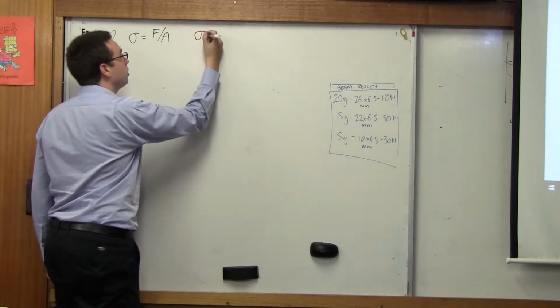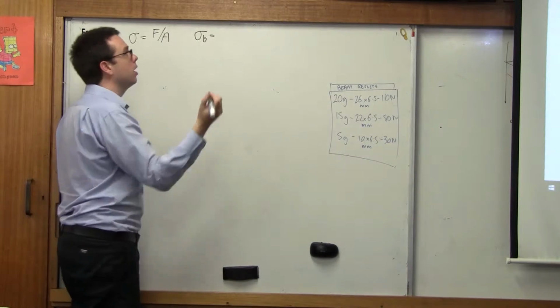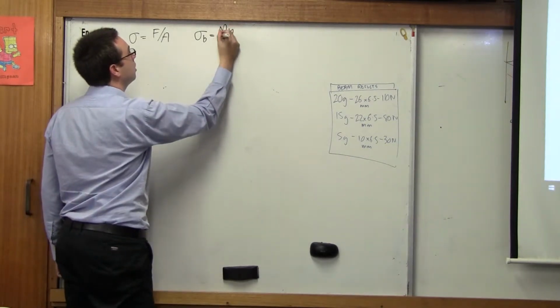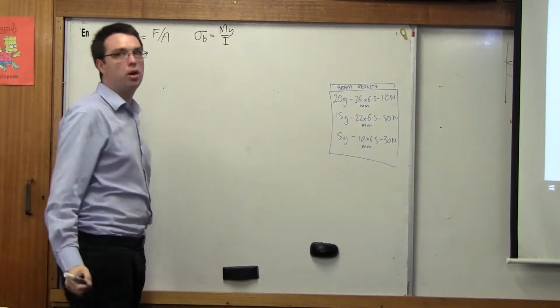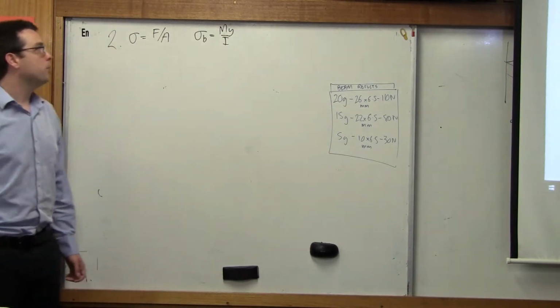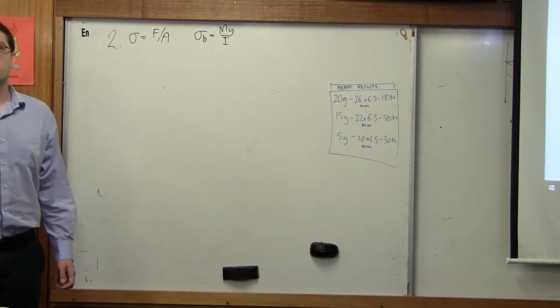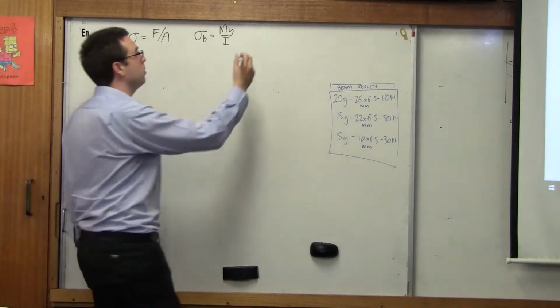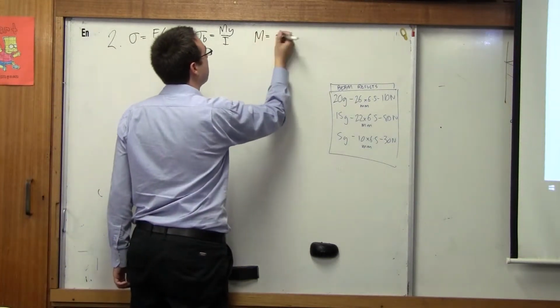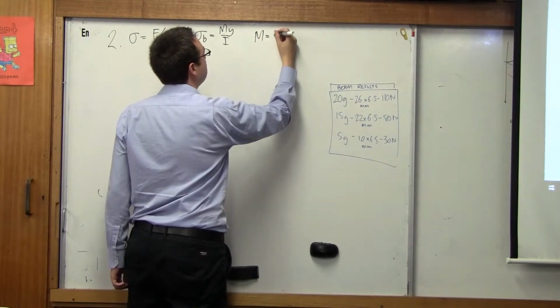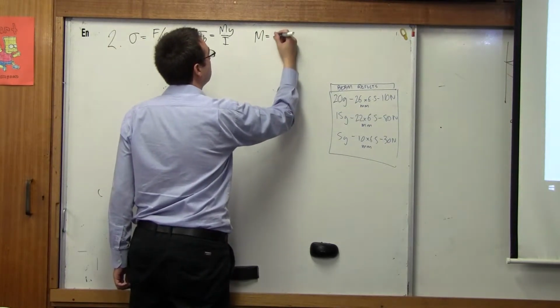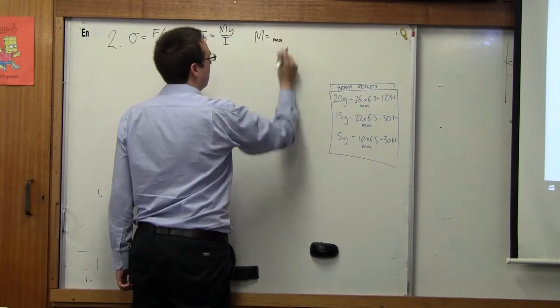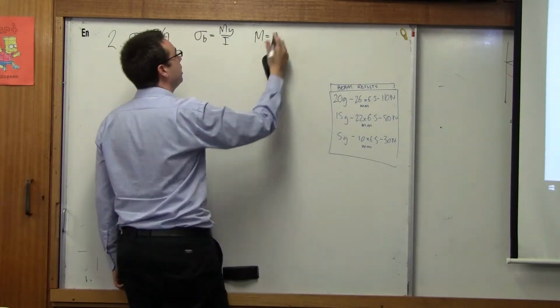Does anyone remember what the formula for bending is? My over I. My over I. Right? Now, in order to know My over I, the first thing we need to do is know what the M stands for. Can anyone remember what M stands for? Modulus. M is the maximum bending moment, right? Well, we'll go with the bending, it's actually the bending moment.